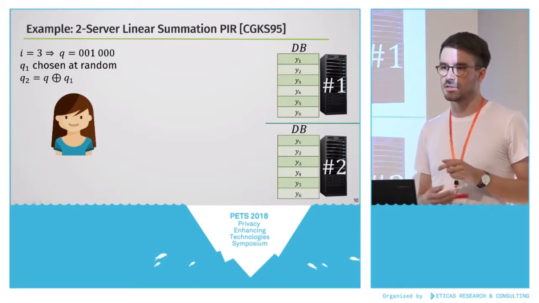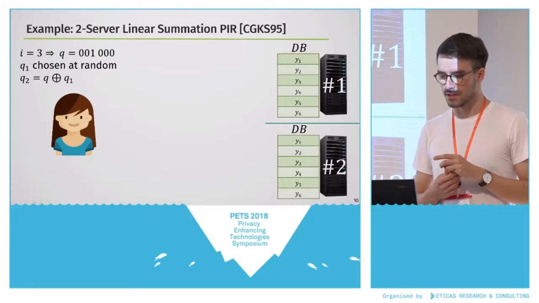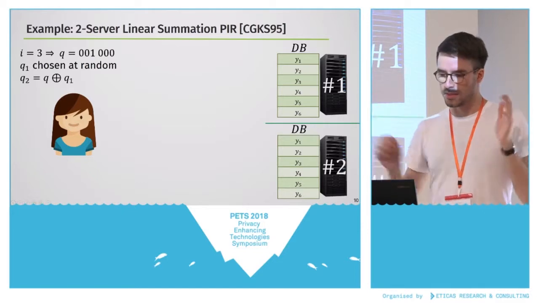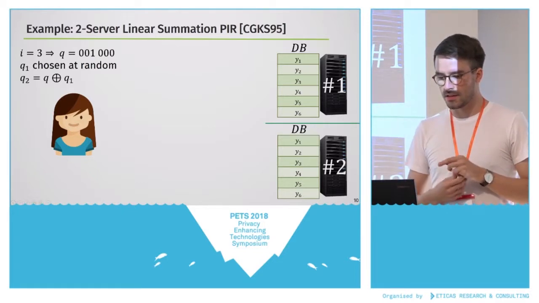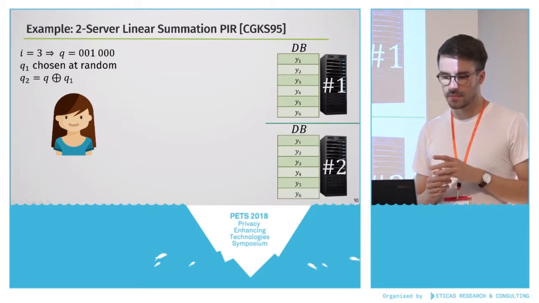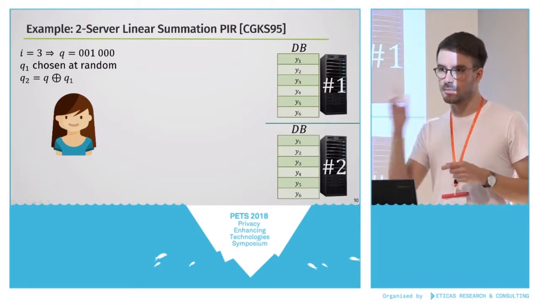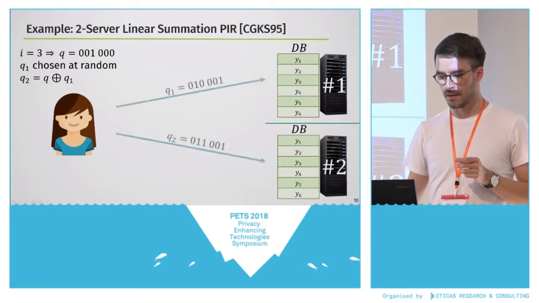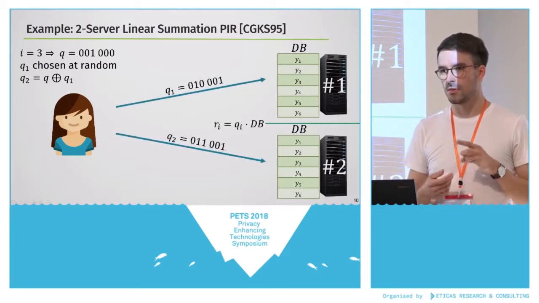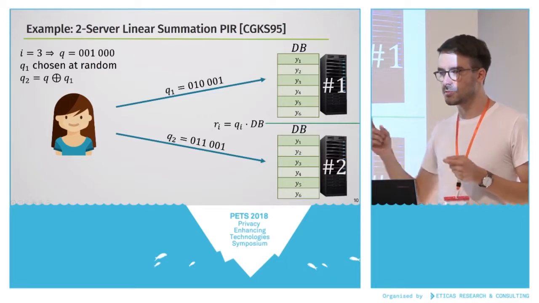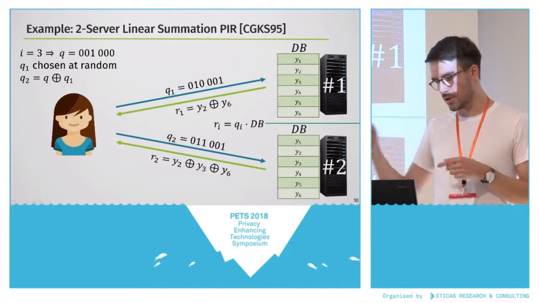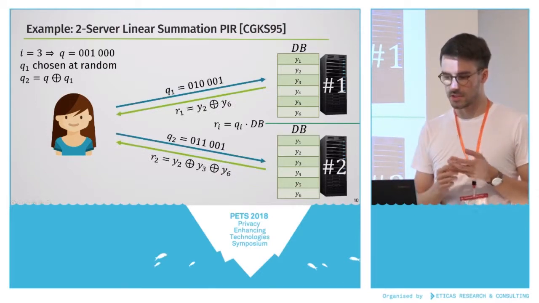So let's assume Alice wants to query the block at index 3. So this is her plaintext query: only the third bit in this bit string is set. Then she chooses these two secret shared queries where Q1 is chosen at random and Q2 is the XOR of the plaintext query with this random query. She sends these two queries over. Now the servers perform a pointwise multiplication of each bit that is set in the queries with the database blocks. If you look at the responses, you see what the servers actually do.